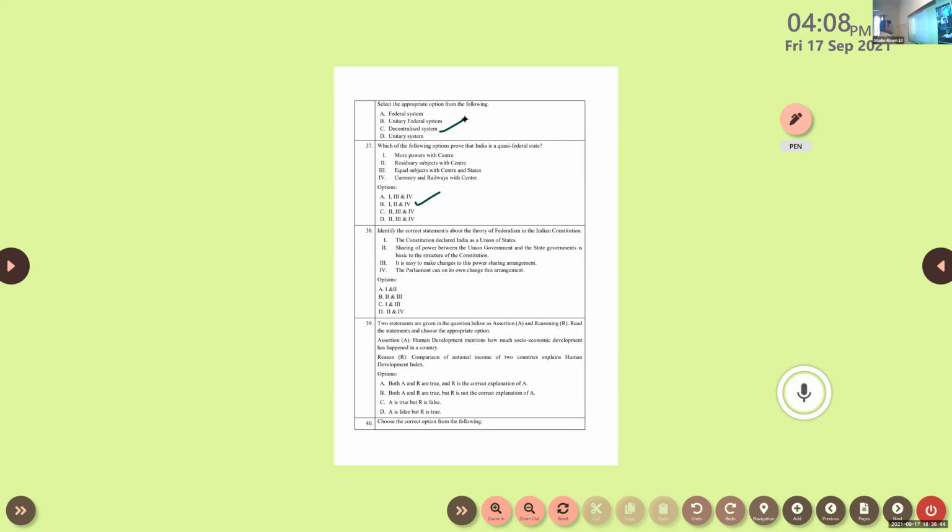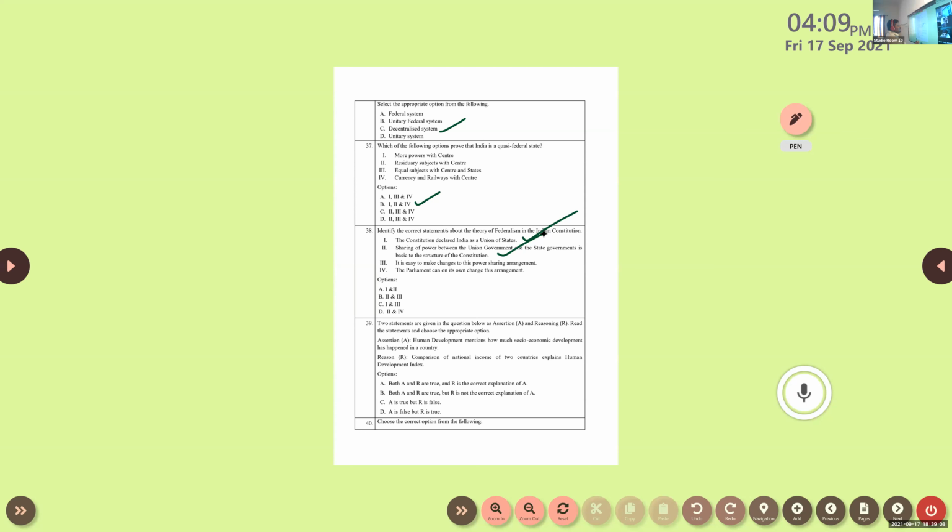The Constitution declared India as a union state. I mean, union of states. Is that correct? Yes, sir. Yes. So mark it as correct. Sharing of power between the union government and the state government is basic to the structure of the Constitution. Yes, correct or not? Yes, sir. Yes, of course. So that point also correct. It is easy to make changes to the power of.